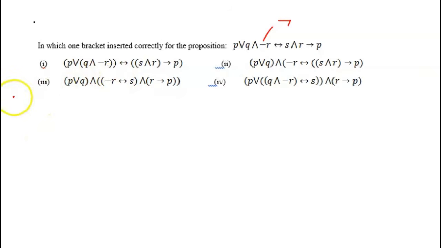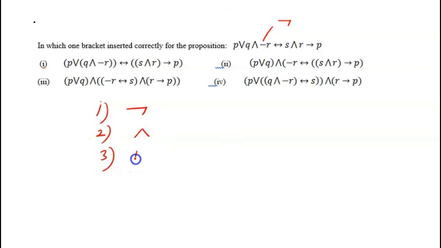Before I solve this question, I quickly want to recall that in one of the previous videos in the logic topic, we discussed the precedence of logical operators. There are different precedences that we associate with them. The first precedence we associate with the negation operator. The second precedence we associate with AND.